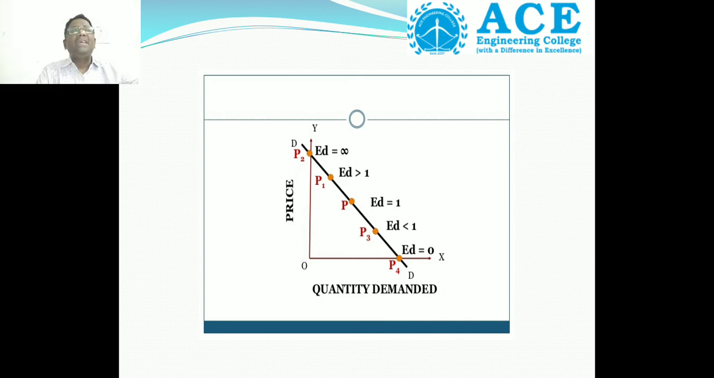ED is greater than 1 at the P1 stage. At the P2 stage, ED equals infinity. Then ED is less than 1. Then ED equals 0.